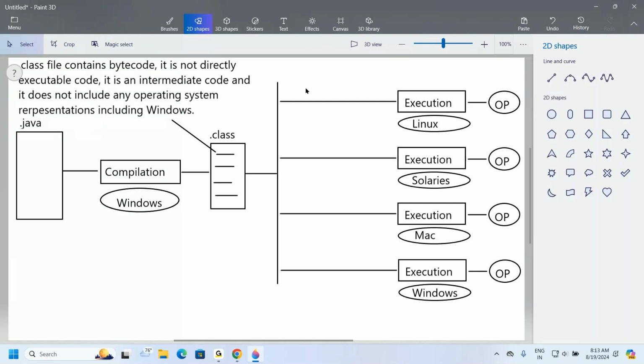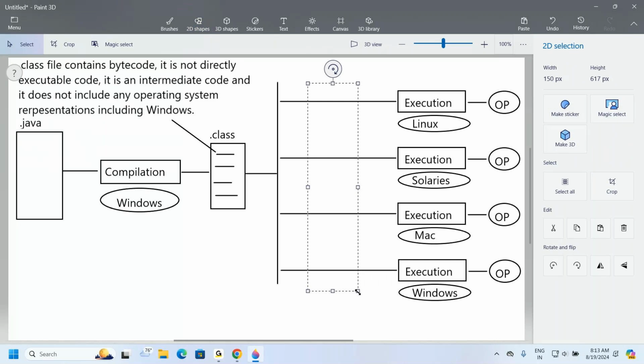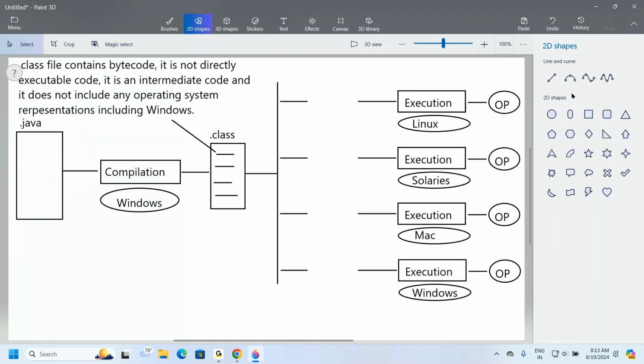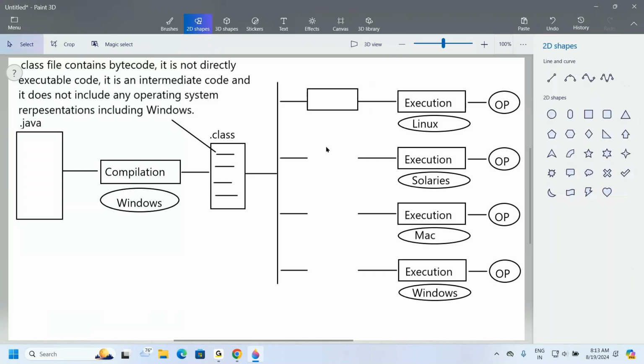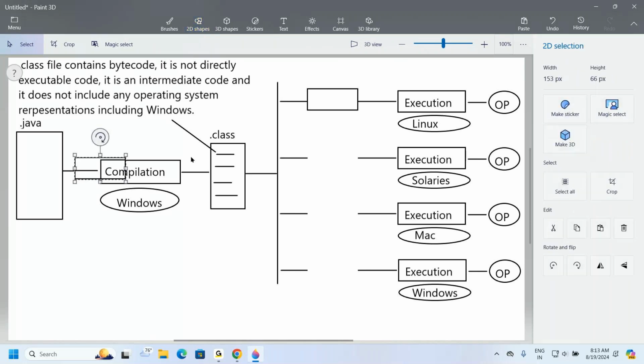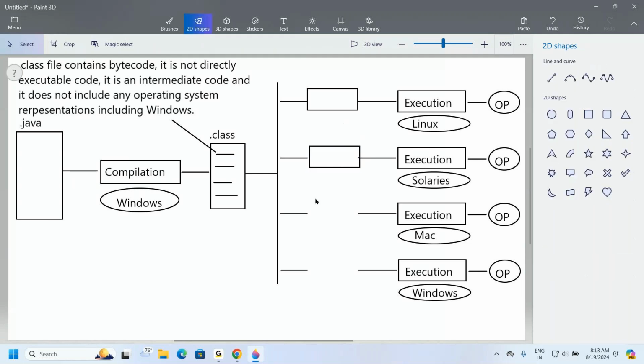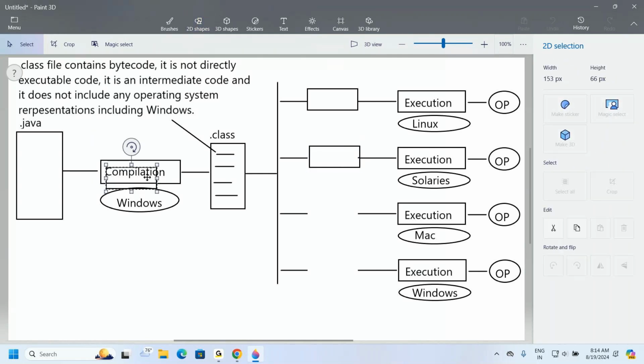Now observe carefully. Here we are going to provide a set of converters. Understand this clearly? Here we require a set of converters, and again a converter here, and similarly again a set of converters.